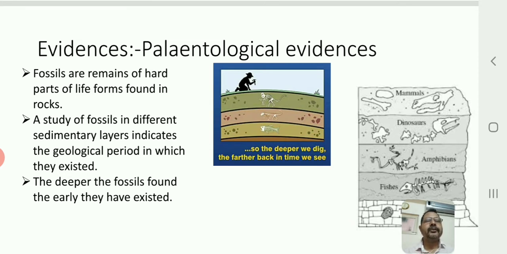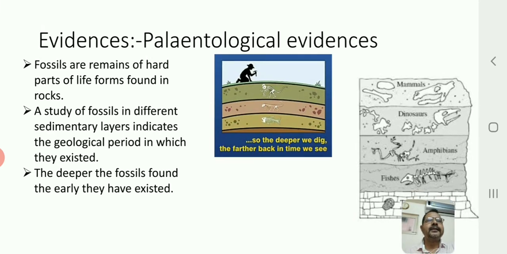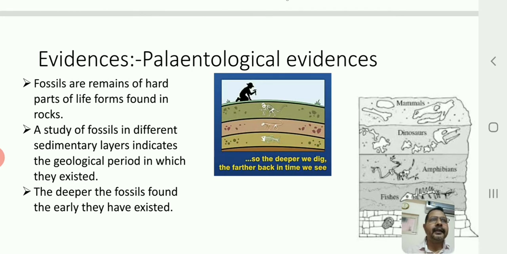Children, the first evidence is paleontological evidence, and I repeat, it proves a lot to us. These evidences that we gather from every part of the globe do not end; it's a continuous process.